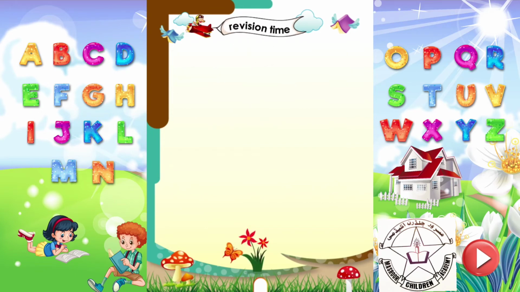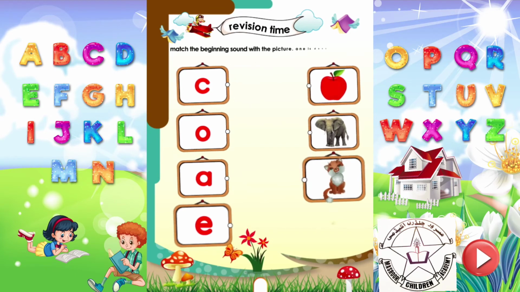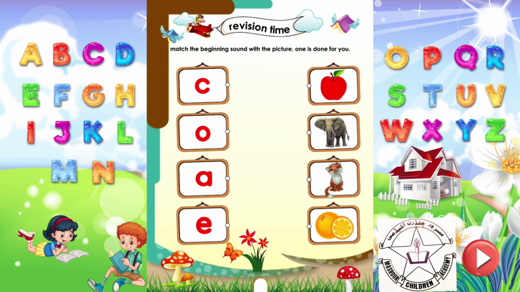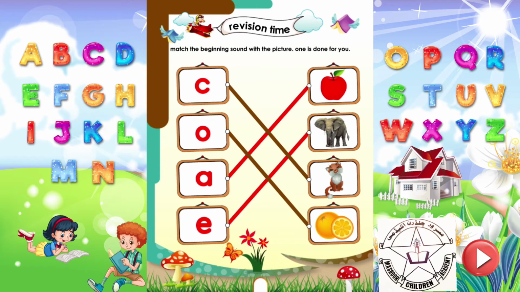Revision time! Match the beginning sound with the picture. One is done for you. Cat starts with the sound k. Right! Let's play a matching game. Orange starts with the sound O. Apple starts with the sound E. Elephant starts with the sound eh.